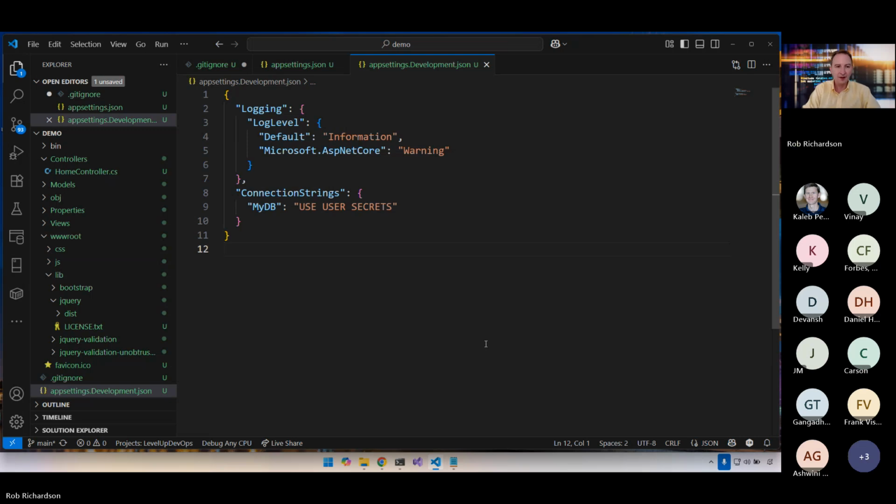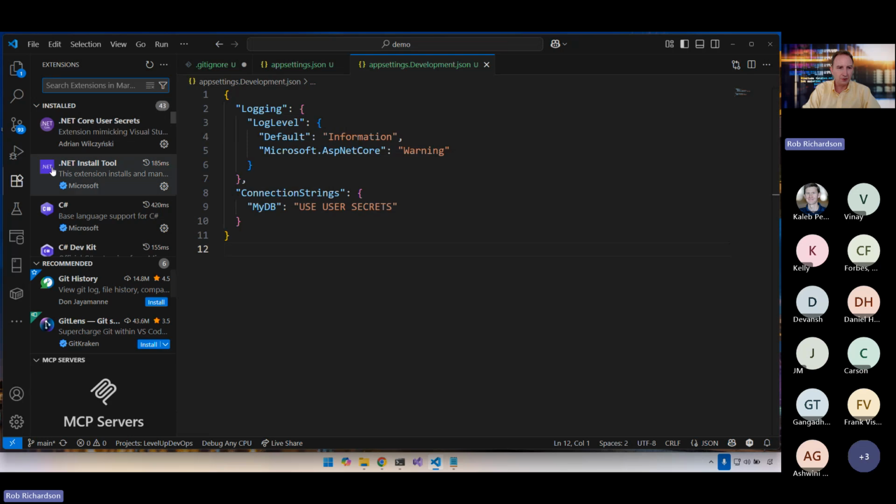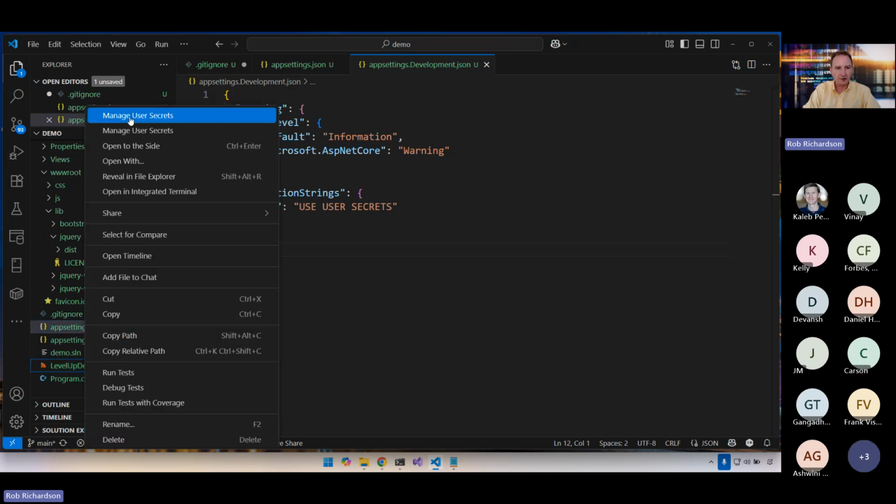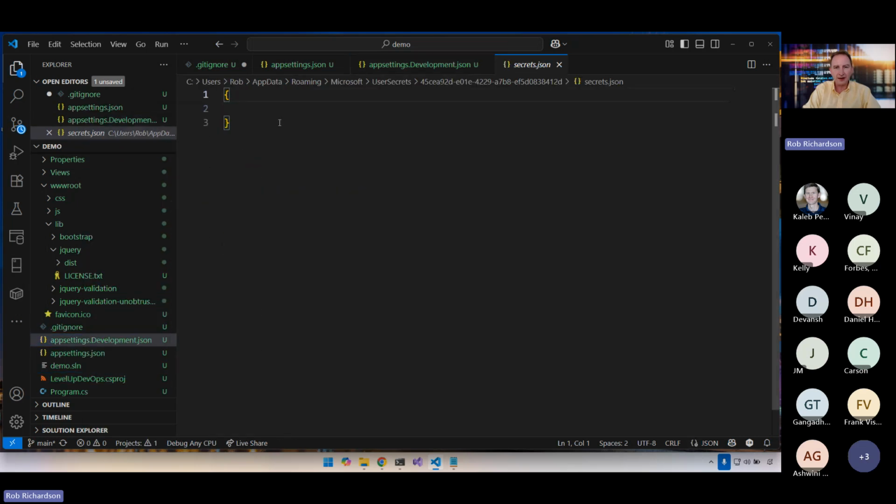Perfect. So I have an extension here inside of my VS Code, the .NET Core User Secrets. This is built into Visual Studio already. And so that means that if I right-click on this project, I can say manage user secrets. And now I get my secrets.json. Notice how this isn't in my project directory. It's off in my profile directory.